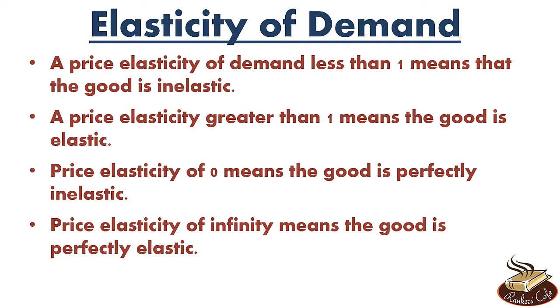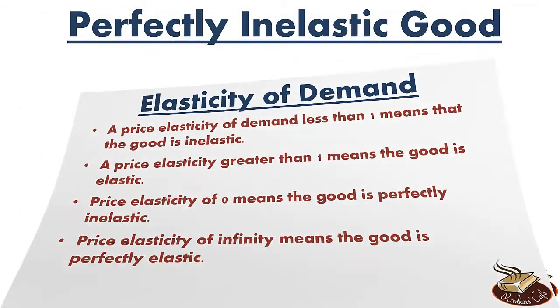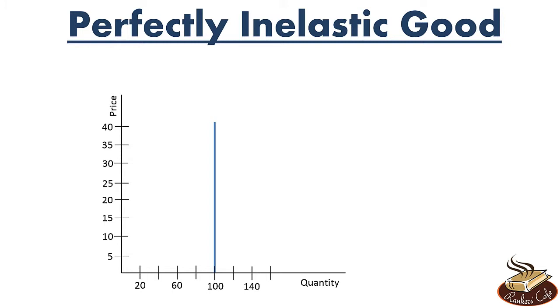Now the graph of a perfectly inelastic good is shown. You can see that no matter what the price, the quantity demanded remains the same. At this price, the quantity demanded is 100. So is it at this point, also at this point, also at this point, right?